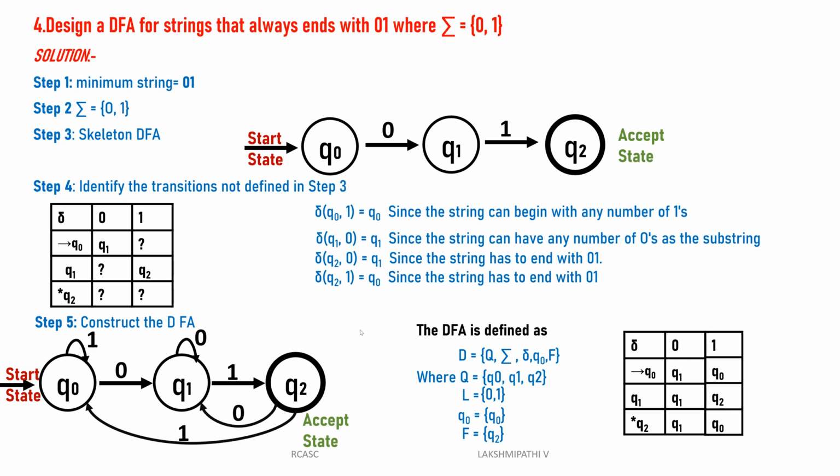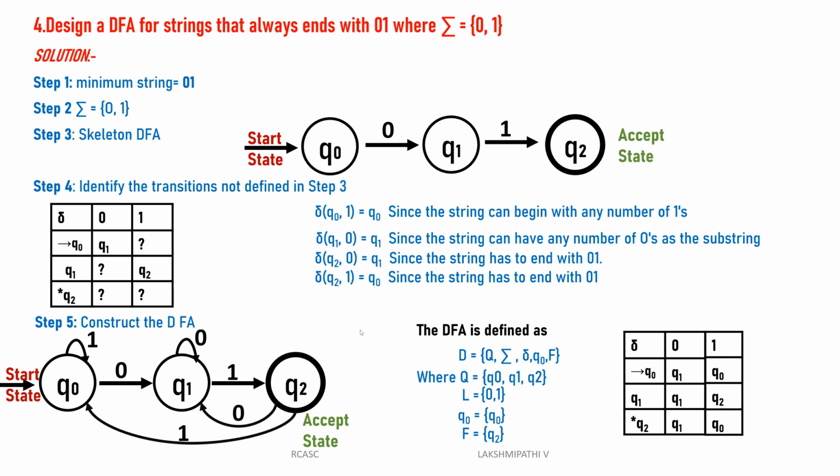See, this is the final DFA for this type of string. Then how can you define this? The DFA is defined as a 5-tuple: D is equal to Q, sigma, delta, Q naught, and F. Where Q is the set of states. We can consider the 3 states Q0, Q1, Q2. Then sigma has 2 input symbols, 0 and 1. The starting state is Q0, the final state is Q2.